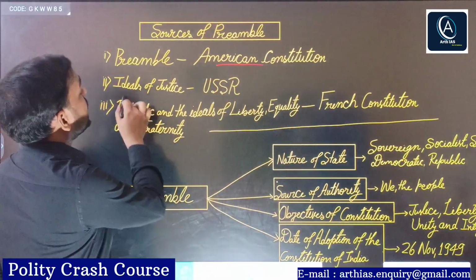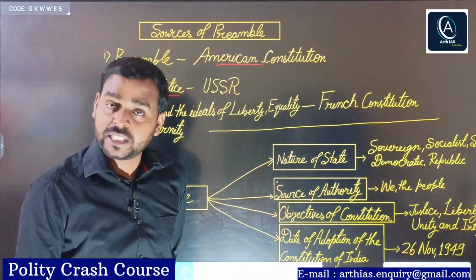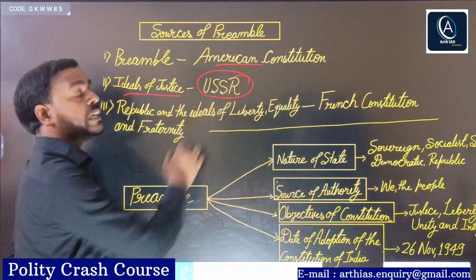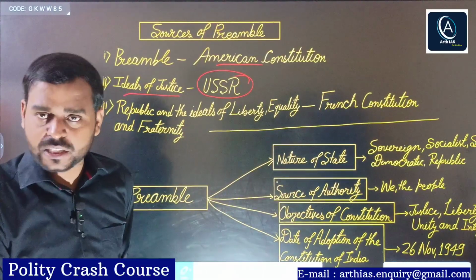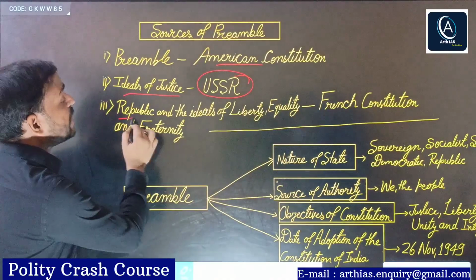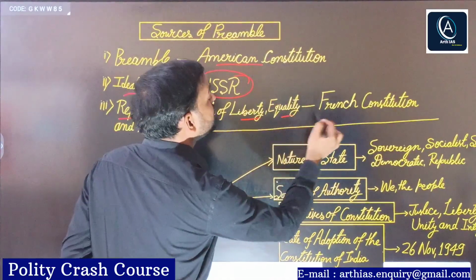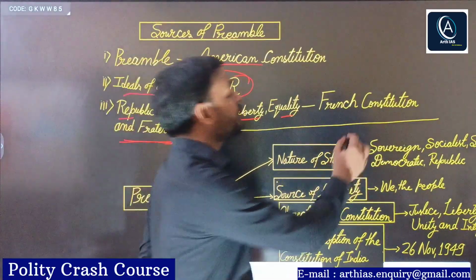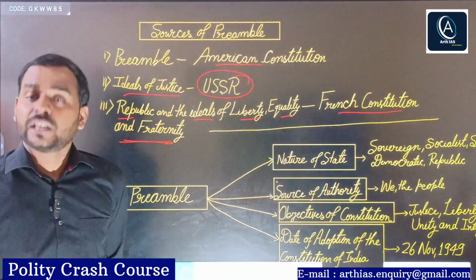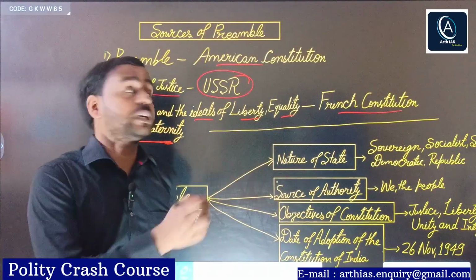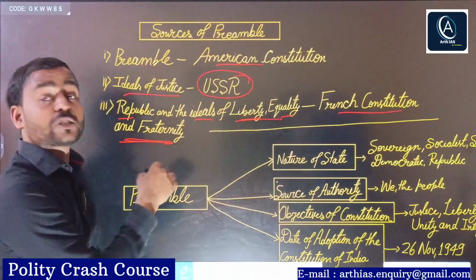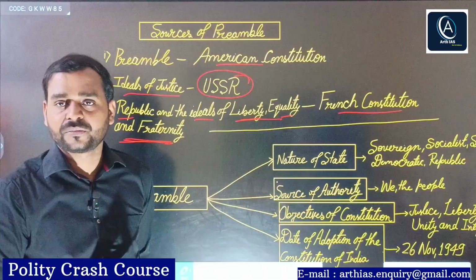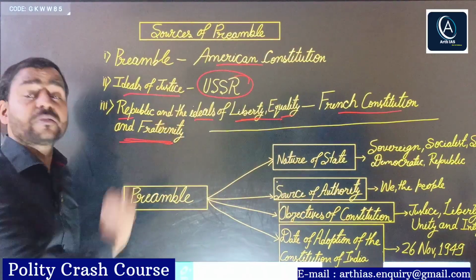Second, the ideal of justice. We will discuss all these things later. It has been derived from the USSR. Next, the republic and the ideals of liberty, equality, and fraternity, obviously from the very popular French Constitution. If you have read world history, you would know that these three terms were the slogan of the French Revolution: liberty, equality, fraternity. So this was all about the sources of the preamble.